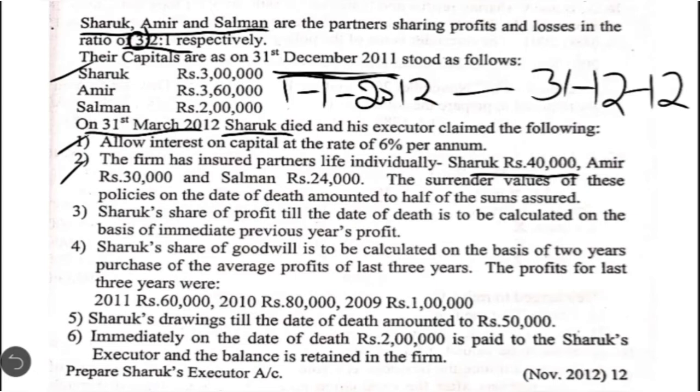So these are the maturity values or sum assured, but as on the date of Shahrukh's death, they are not going to get that amount because those policies have not been matured. So we need to calculate what is the surrender value of those policies. It is given that the surrender values of these policies on the date of death amounted to half of the sum assured. Only 50% they would get if they surrender the policy to the insurance company. So we need to calculate what is the surrender value.